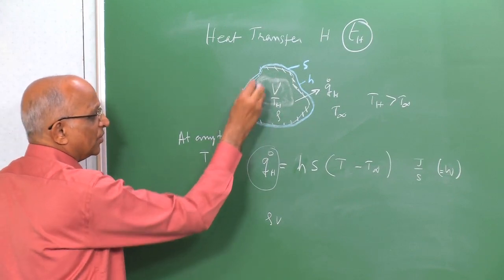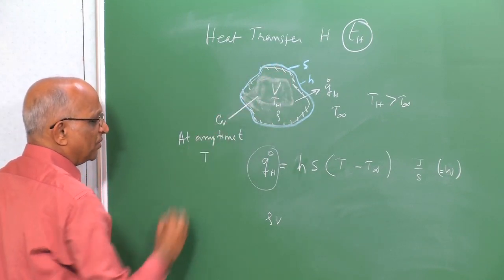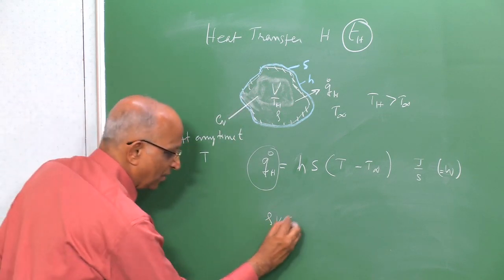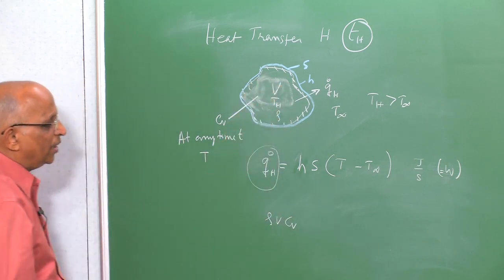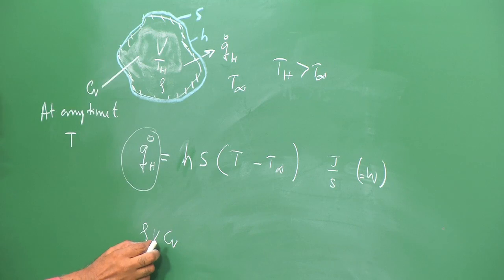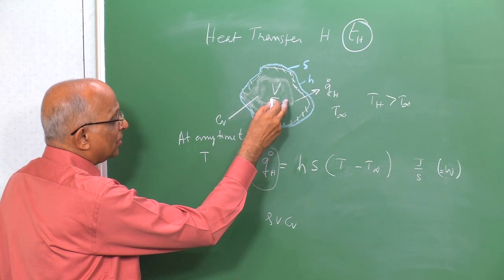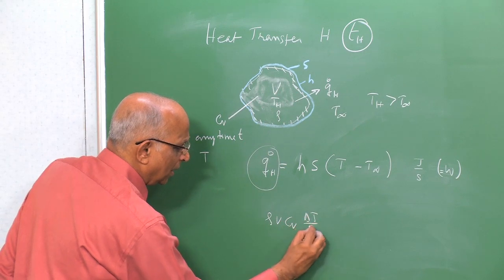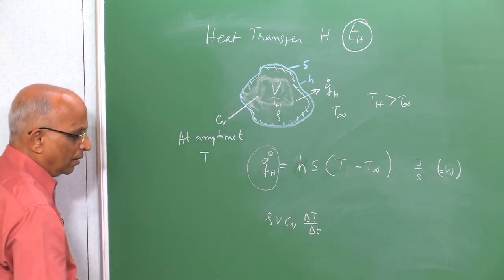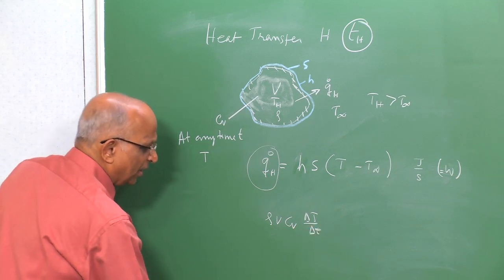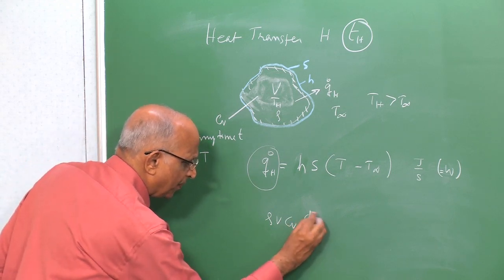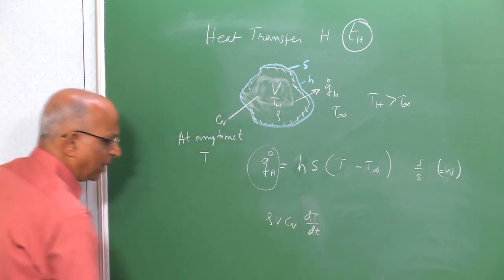If the specific heat of this at constant volume is C v, so much joules per kilogram Kelvin, then rho v C v is the thermal mass over here, mind you the thermal mass in terms of mass into specific heat. And what is the rate at which the temperature is changing? Well, it changes by a small value dT in a small time dt, which if the time elements are small, I can call it dT by dt, that is d capital T by small t.